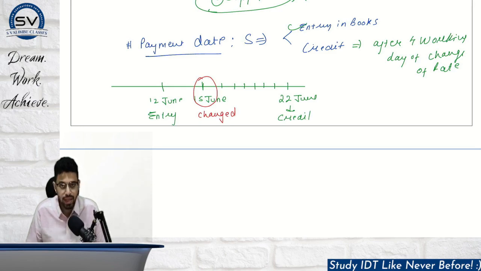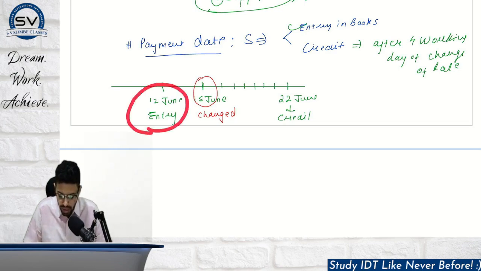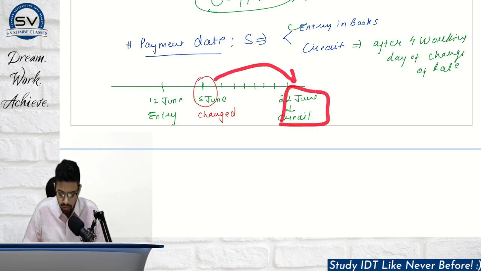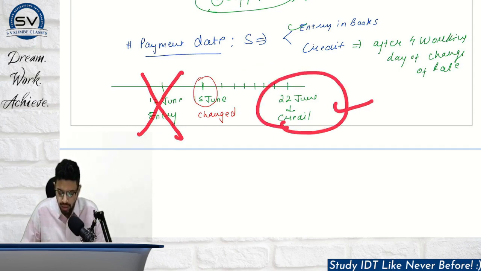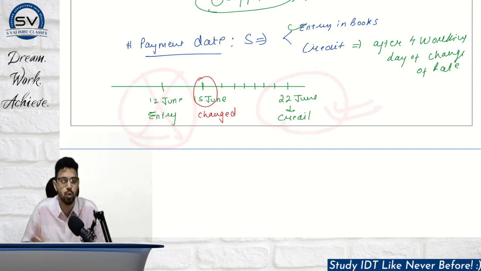Okay. Normally, in normal circumstances, what do you take as the date of payment receipt? The earlier of entry and credit, whichever is earlier. So 12th June would have been the answer. But in this case, the credit has been received after 4 working days. So in this case, we have to ignore the entry date. We have to pick the credit date. This person is trying to act smart. He's putting the entry date quite early in books to try to make this fall before. Maybe the pre-change regime would have been beneficial for him.